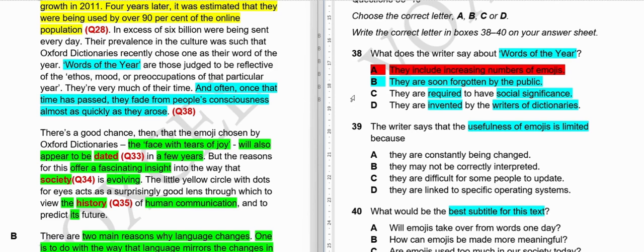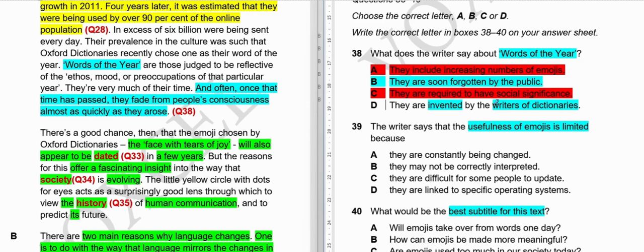C, they are required to have social significance. No, they just represent the mood or the preoccupation or ethos. Whether they had any social significance or not is not relevant. They are just words that are famous in that particular year. Whether they had any social significance or were just fad words, we don't know.